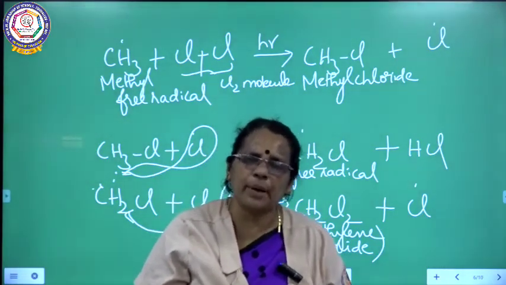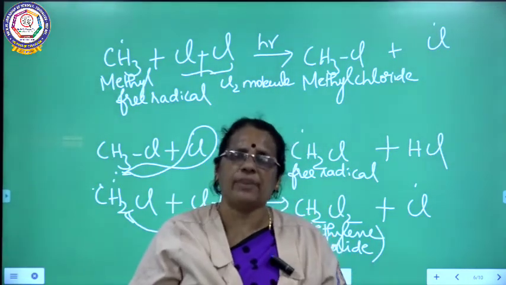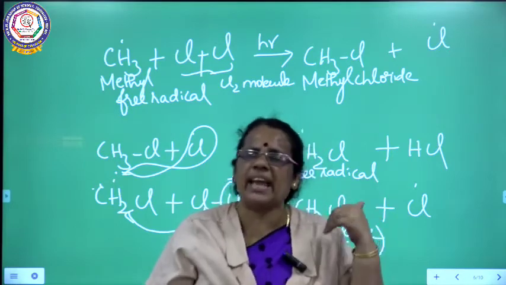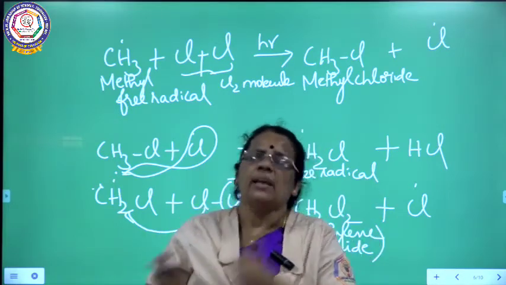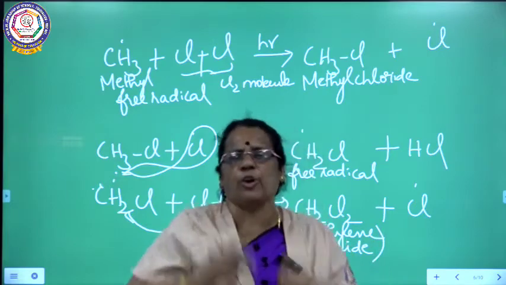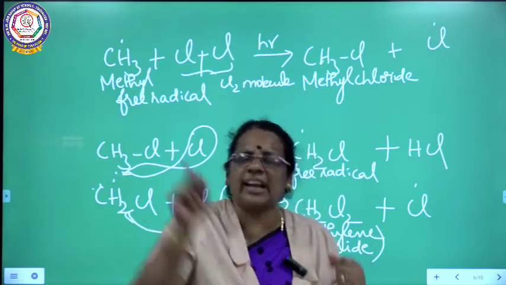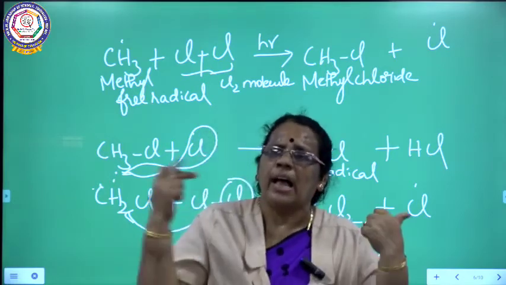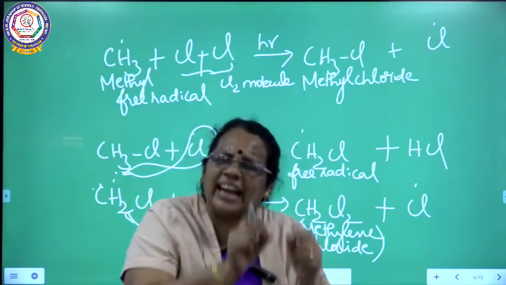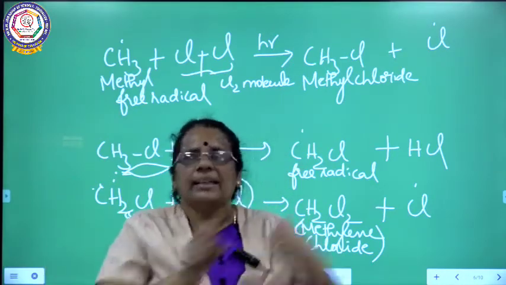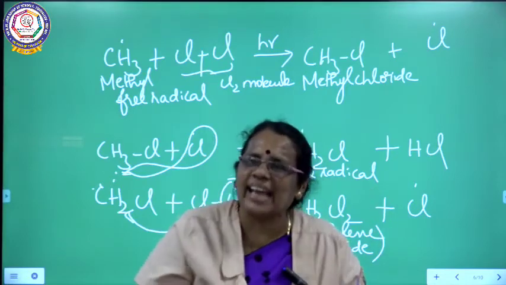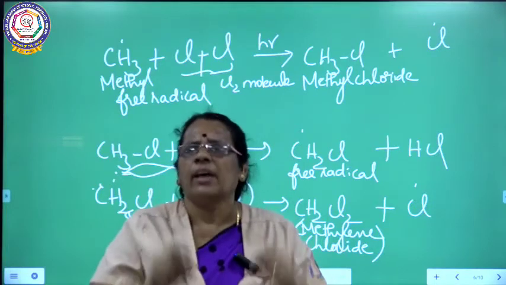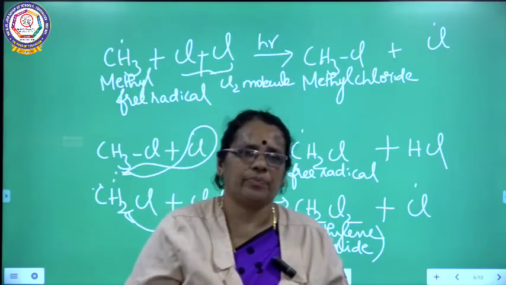So in this chain propagation step, we have seen a series of reactions. The free radical obtained in the previous step we have utilized here; it reacts with methane, and I will be getting methyl free radical with HCl. Methyl free radical reacts with one more molecule of chlorine, and I am getting methyl chloride with the liberation of HCl. This methyl chloride reacts with chlorine free radical, and I will be getting CH2Cl free radical with the liberation of HCl. This CH2Cl once again reacts with one more chlorine molecule, and you will be getting methylene dichloride with the liberation of HCl.